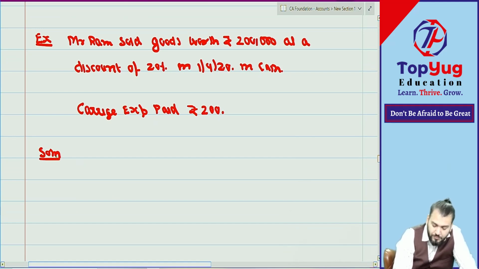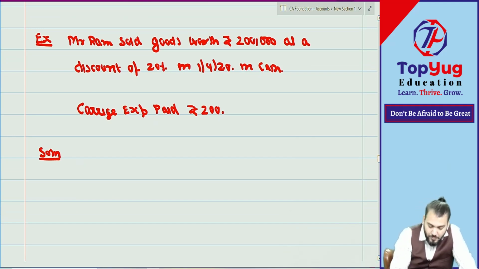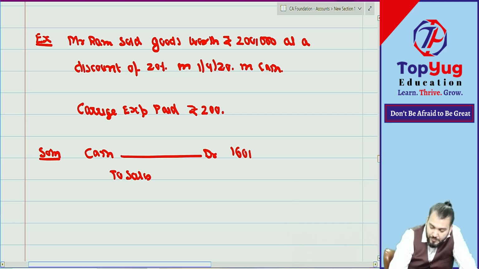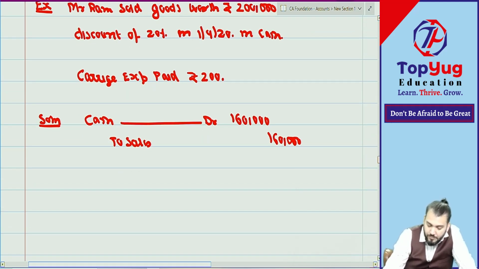Solution. Tell me. Cash account debit to what? Sales. How much? 1 lakh 60,000. Very good. Then what? The carriage outward will be debited or credited?